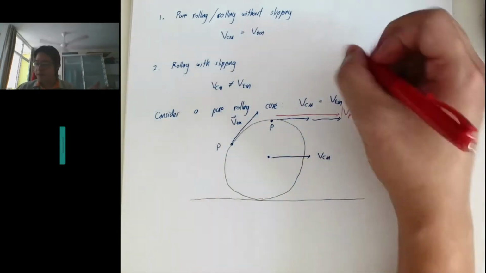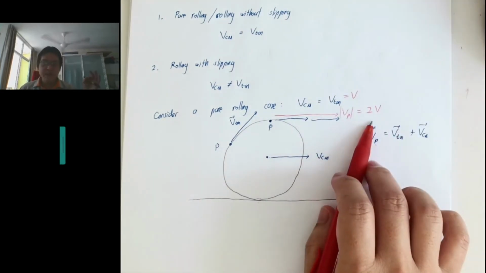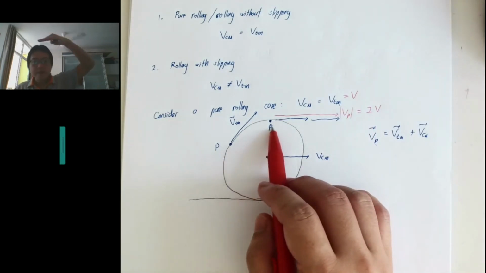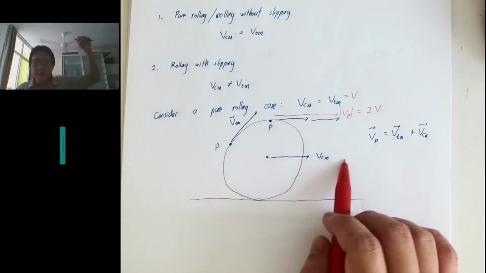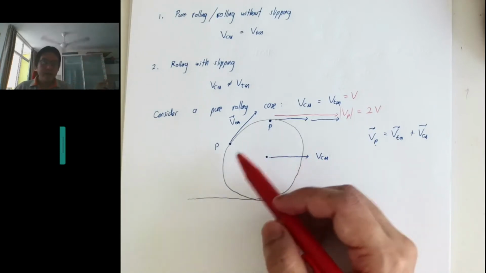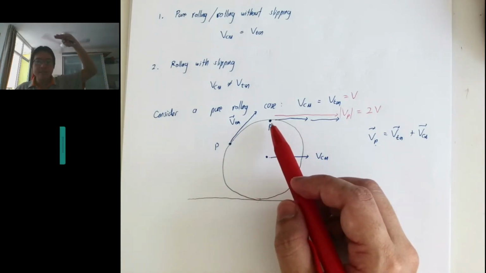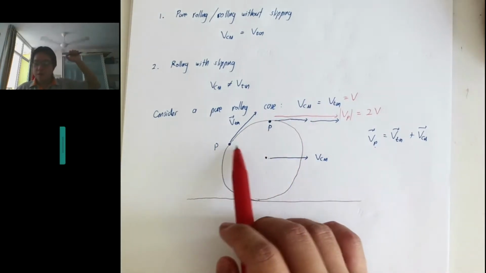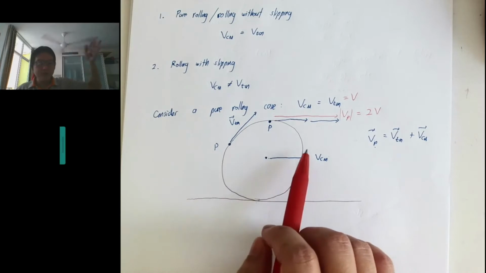If the whole thing is moving at speed V in pure rolling, the point P at the top is instantaneously 2V. It's easy to imagine because it's the vector sum of these two velocities.